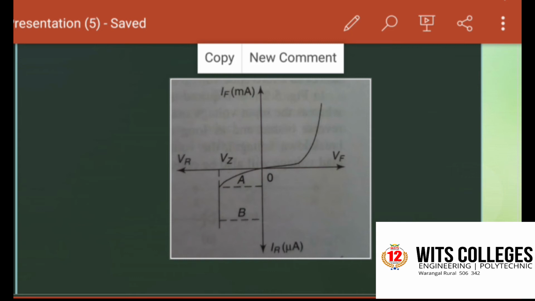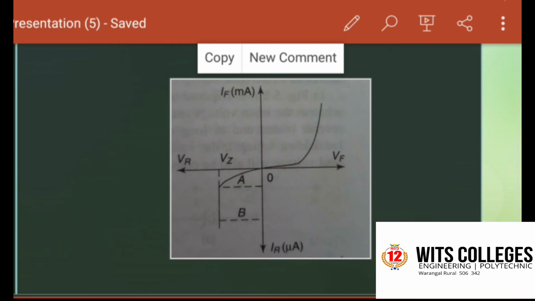So the breakdown voltage depends upon the amount of doping. If the diode is heavily doped, the depletion layer will be thin and consequently breakdown occurs at lower reverse voltage. And further, the breakdown is going to be very sharp. Whereas lightly doped diodes have higher breakdown voltage. So the breakdown voltage can be selected with the amount of doping.